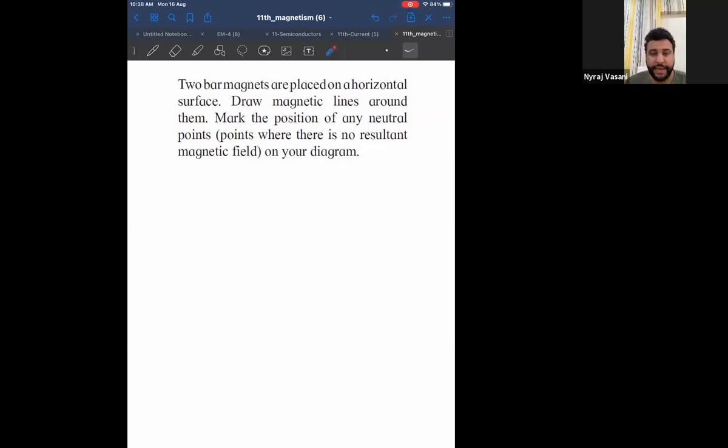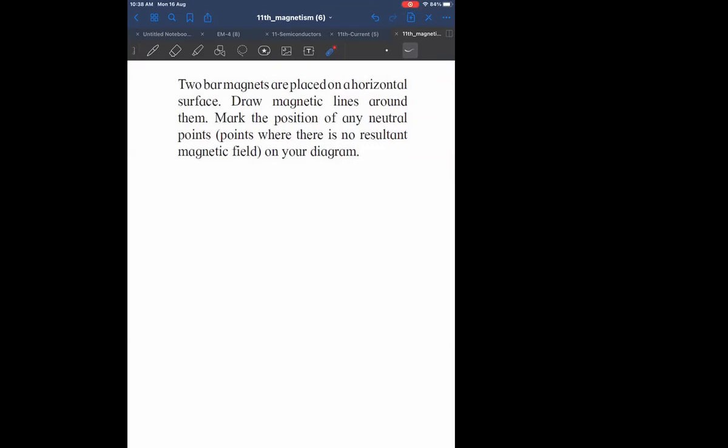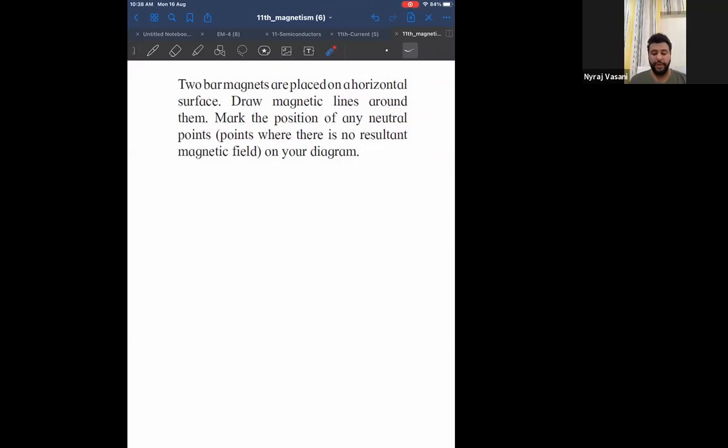Now the clue I can give you is this question is similar to the previous question, but the only thing is, instead of a circular magnet, we have to draw a bar magnet. That is the only change we need to make. So think about it and try to solve.